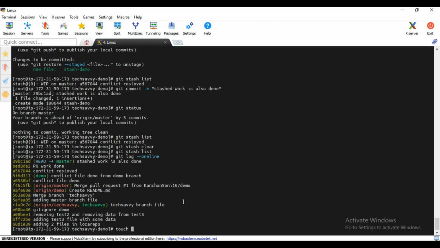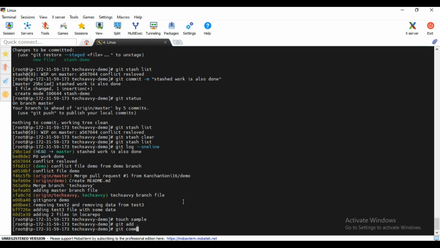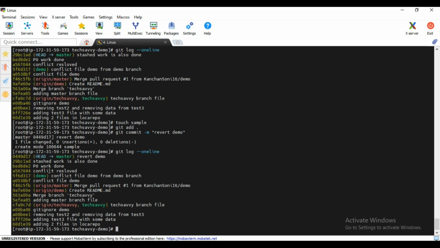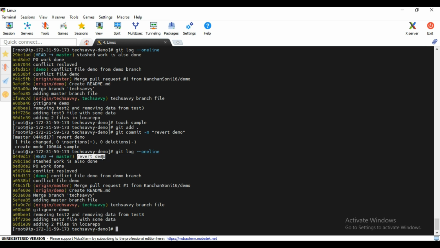Let me create first some sample file. Git commit revert demo. Okay, now let me do this. See, so I have done something wrong here, right? I have created a wrong file. Revert this file which has been created by me and is wrongly created, right? I wanted to move back here or here, some place, like I wanted to move it here.